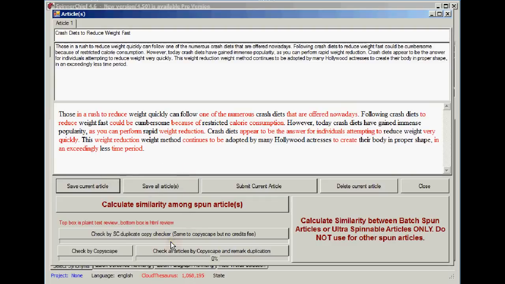Those in a rush to reduce weight quickly can follow one of the numerous crash diets that are offered nowadays. Looking good so far. Following crash diets to reduce weight fast could be cumbersome because of restricted calorie consumption. Now it's reading really well, very impressive.